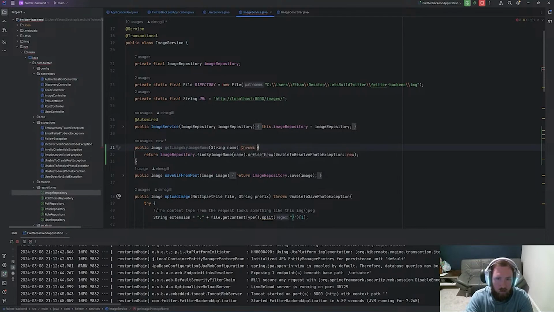Oops. This throws an unable to save photo exception. Oh, I did the wrong thing. This should be unable to resolve. Okay. And this is going to be useful for us in a second whenever we save the organization.